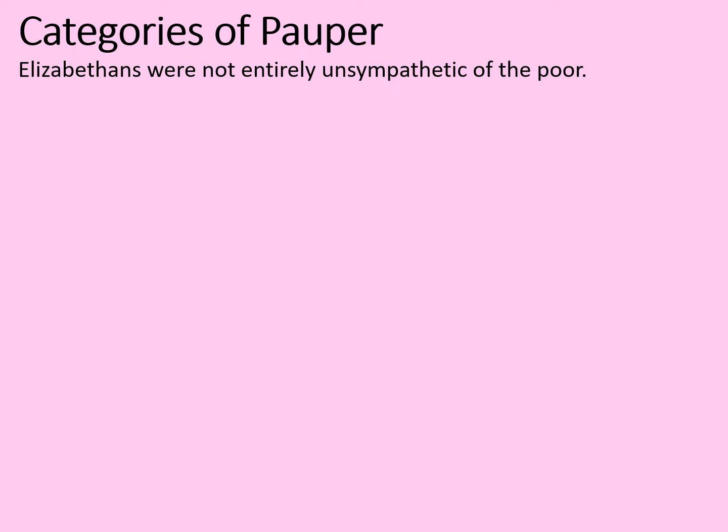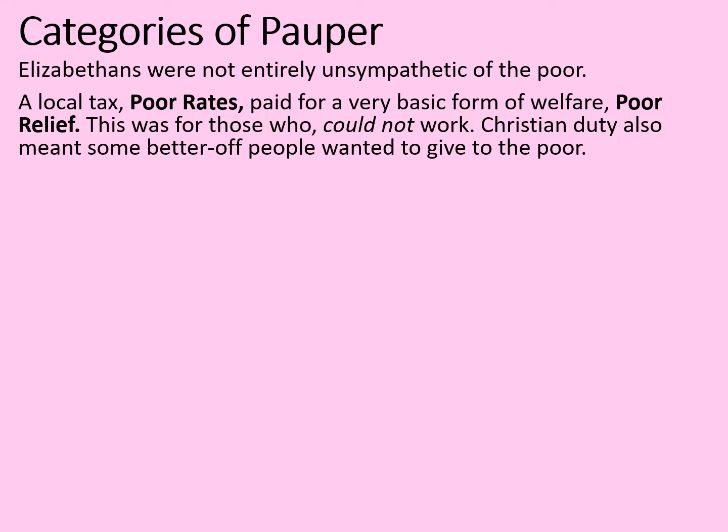Elizabethans were not entirely unsympathetic to the poor. A local tax, known as poor rates, paid for a very basic form of welfare, poor relief. This was for those who could not work rather than those who avoided it. Christian duty also meant some better off people wanted to give to the poor charitably.